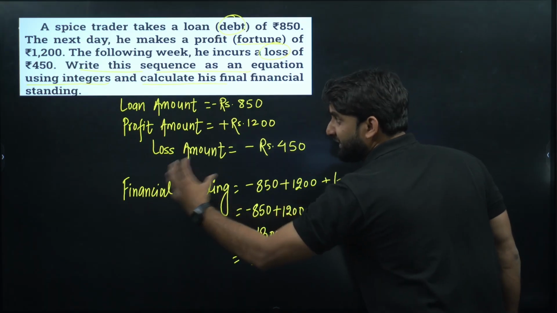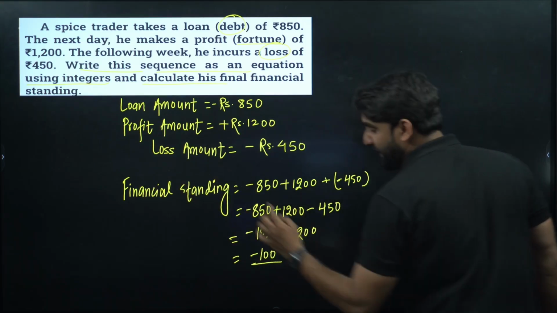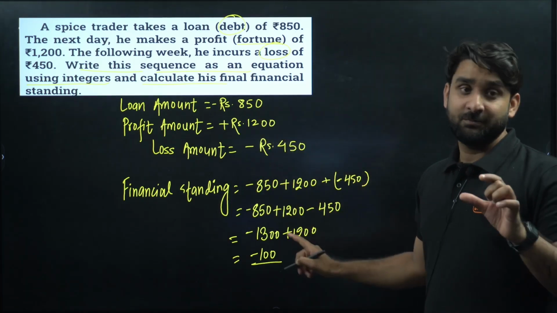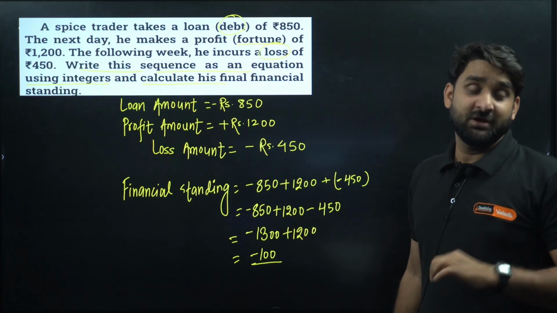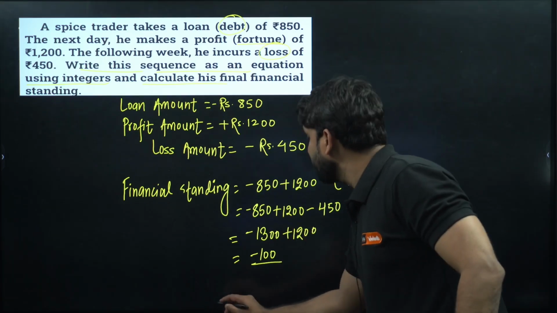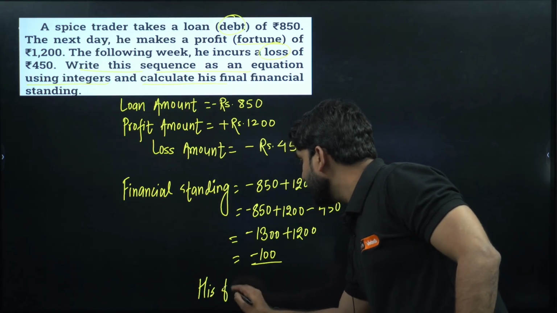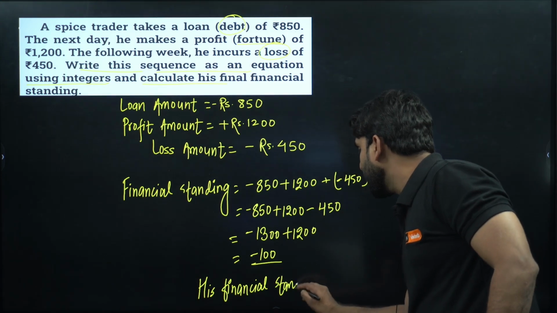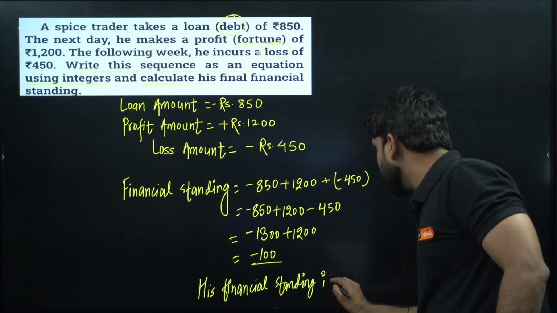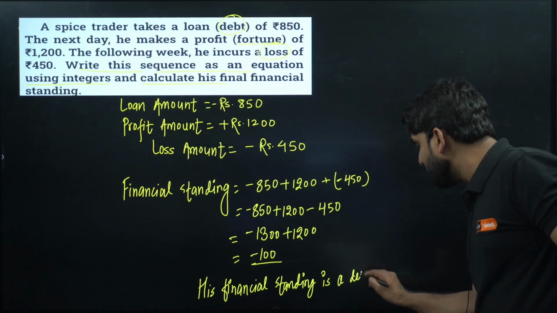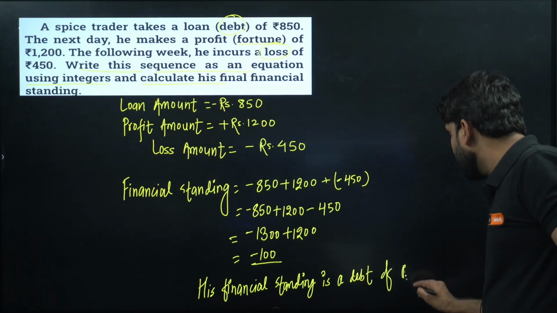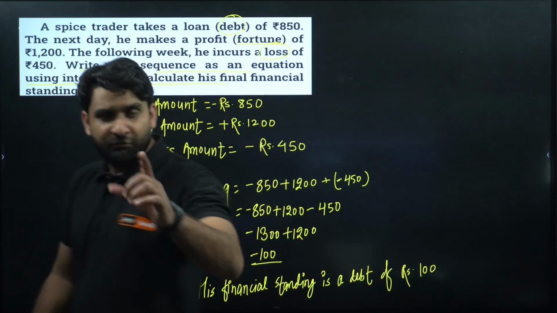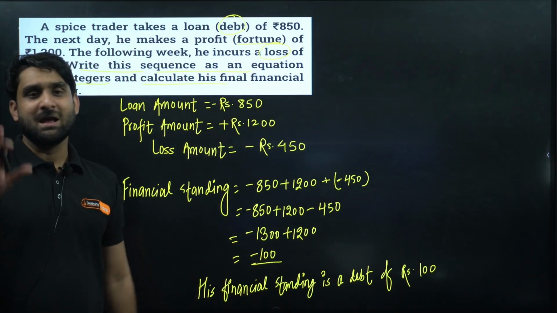Now can you see here, the net final financial standing is negative. The negative sign indicates that he is still under debt. He is still under pressure of 100 rupees. He is not in profit. So we can write here his financial standing is a debt of rupees 100. He is still under debt of rupees 100 because we are getting minus 100. I hope this question is clear to you.